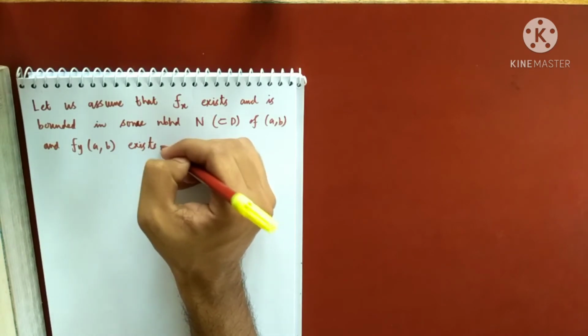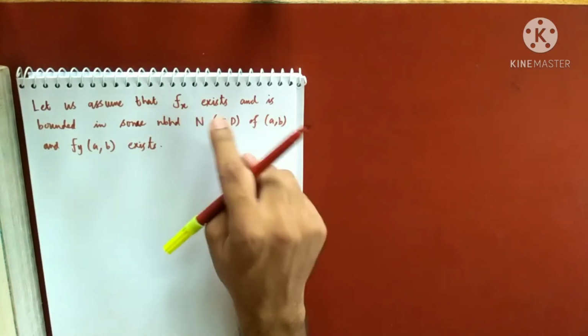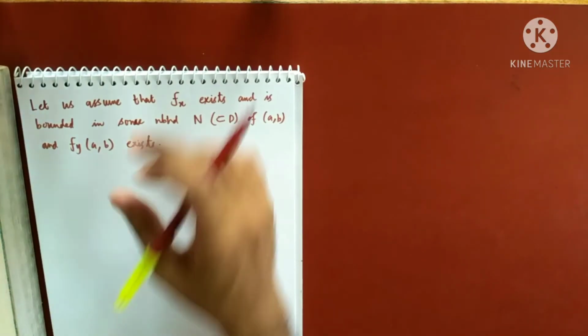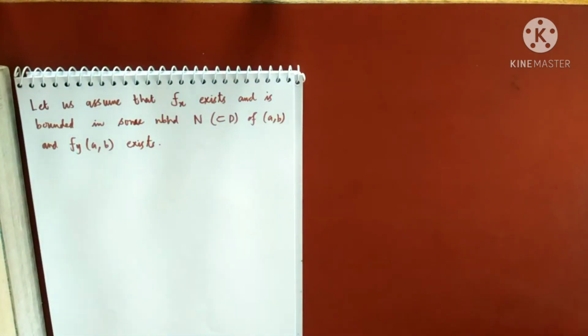You could have also assumed that fy exists and is bounded in some neighborhood N of (a, b), and fx at (a, b) exists. This I am assuming without loss of generality.